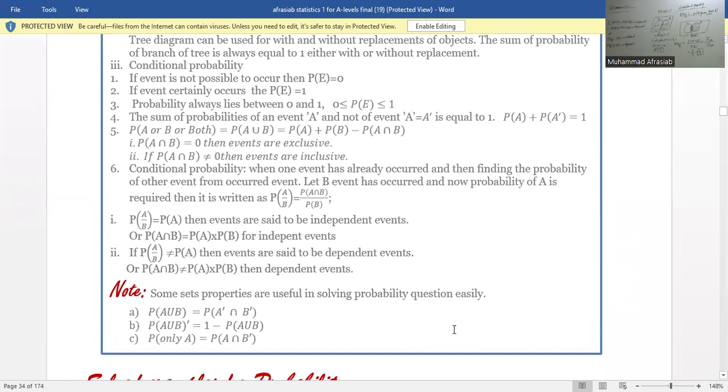In other words, if the probability of A intersection B is not equal to the probability of A into the probability of B, then even then they are dependent events.